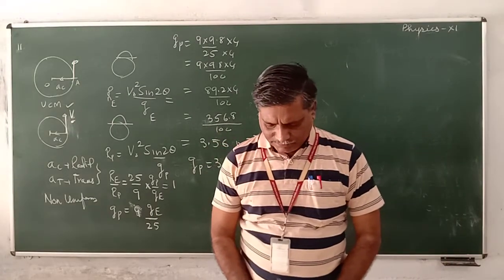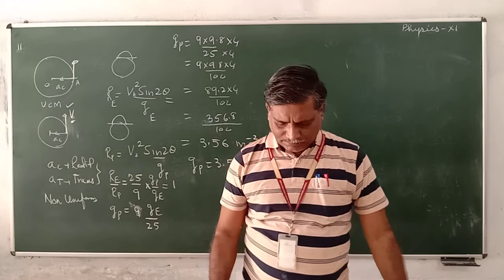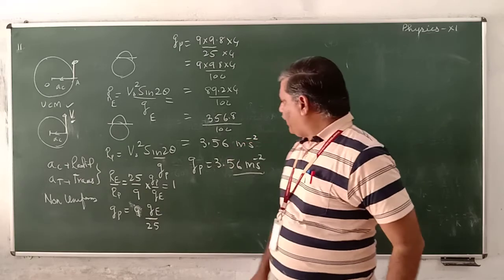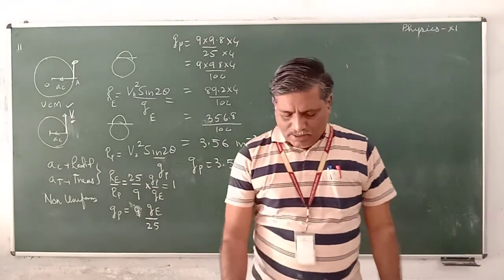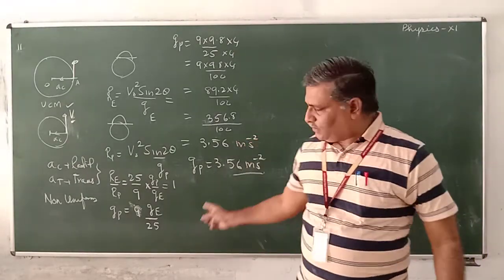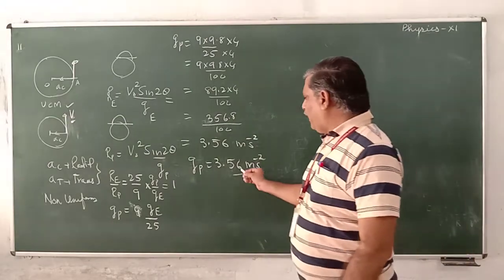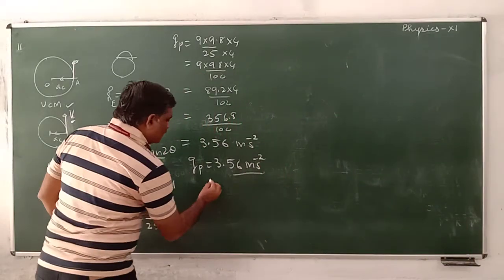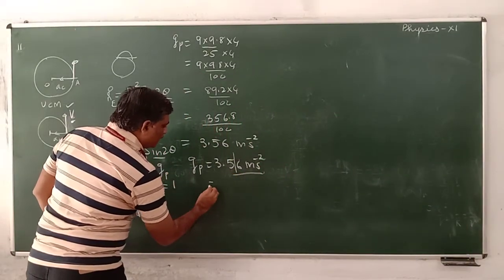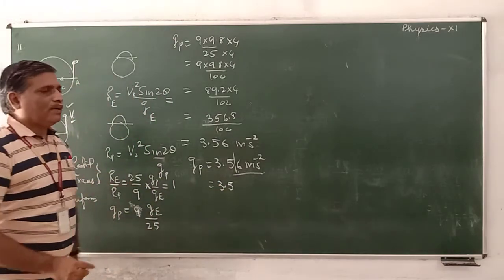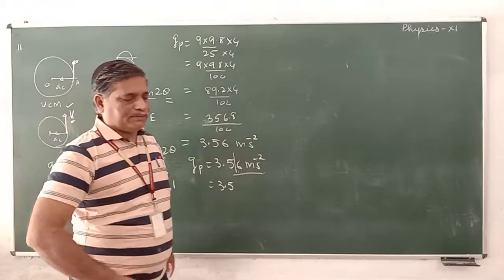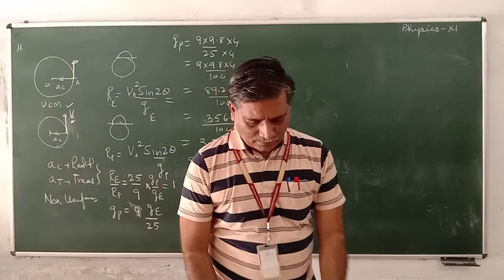Let us see. 3.5 is there. Different options are given, but the accurate option, if it is given, is 3.5. Option given is 3.5. It is not given as 3.56. So this is the right option. Next problem.